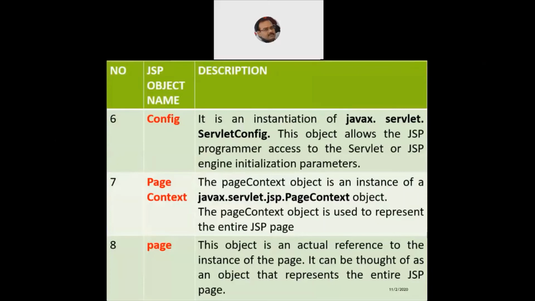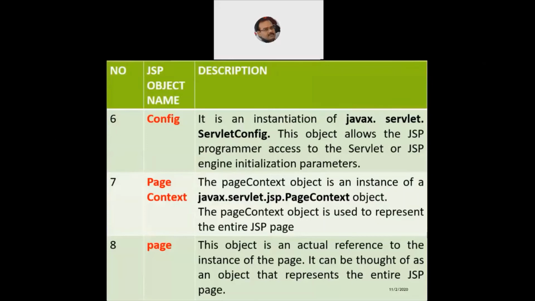So when the servlet is loaded into memory for the first time, or the JSP page is being called by the JSP engine, at that point of time, the config object comes into picture. So it is something equivalent to the init function. Whatever initialization parameters need to be passed to a JSP page or a servlet will be done at this point.